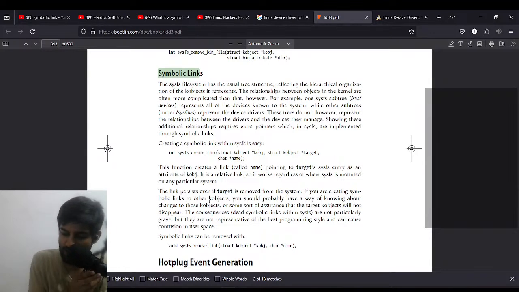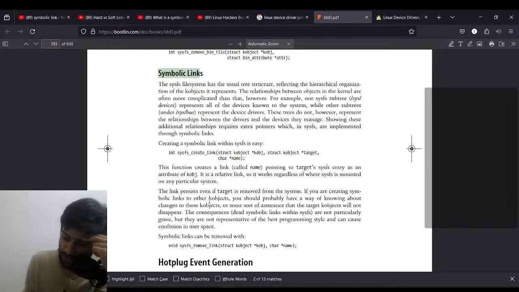The SYSFS, the sys file system, has usually a tree structure reflecting the hierarchical organization of the kernel objects it represents. What? Is this even English anymore?